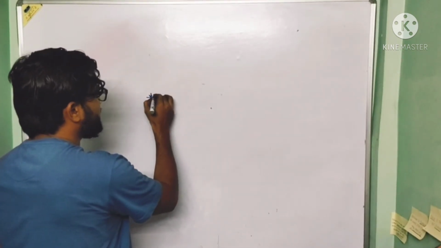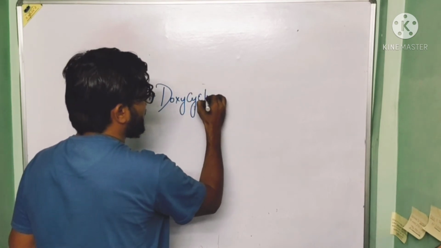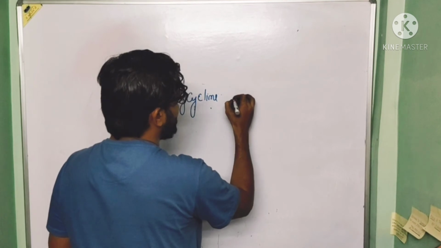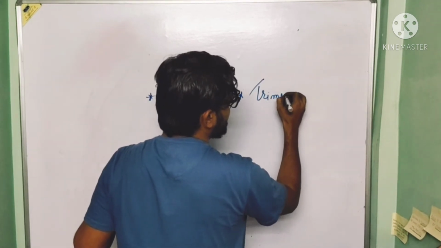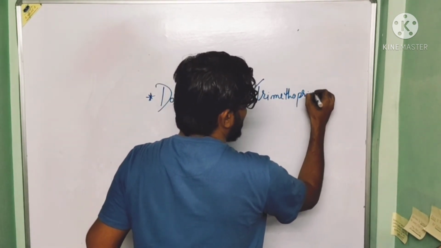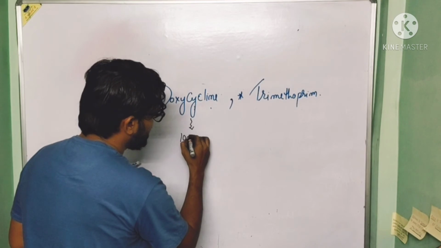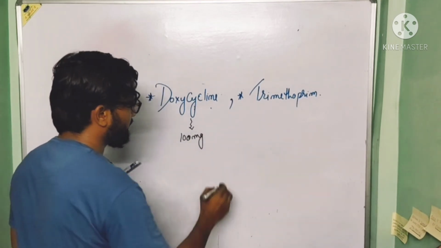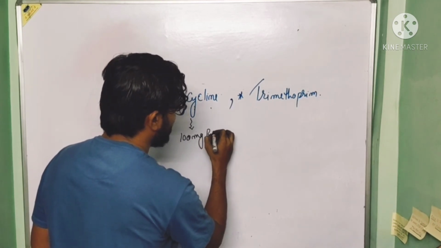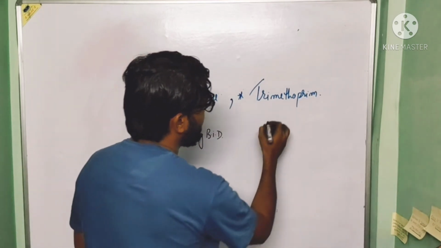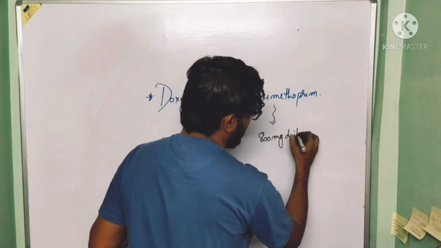So when we talk about the doxycycline, 100 milligram BID, and the second one is trimethoprim, 800 milligram daily.